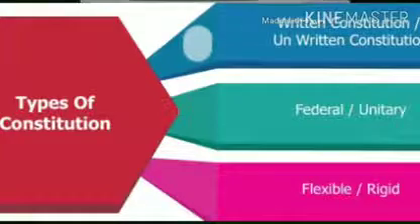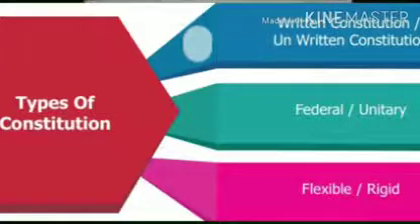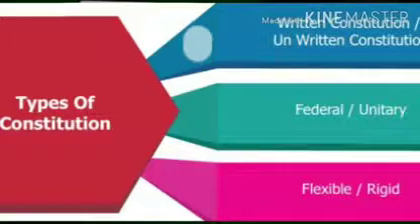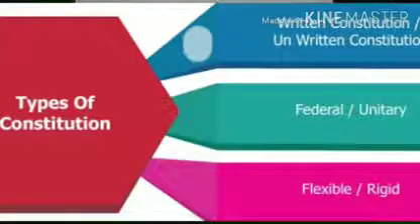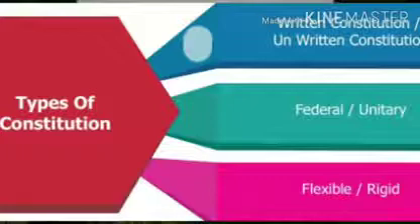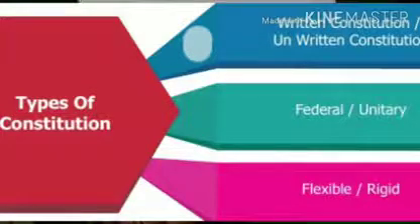And then we can talk about the rigid constitution. The rigid constitution is a constitution in which the amendments have to be made for changing anything in the constitution. We can take the example of USA. The Constitution of USA is an example of rigid constitution. And at last we have got the flexible constitution. Example of flexible constitution could be taken from the British Constitution. The British Constitution is an example of flexible constitution.